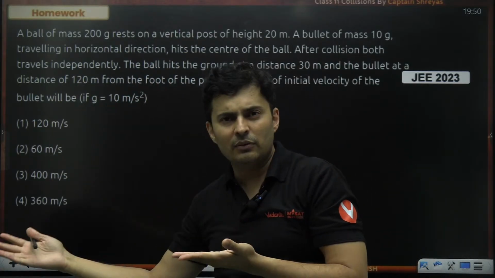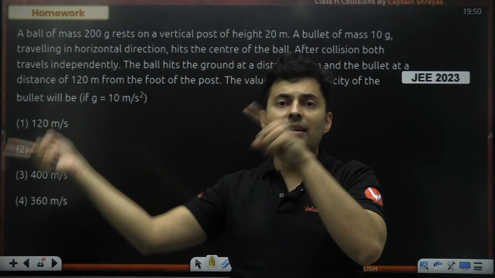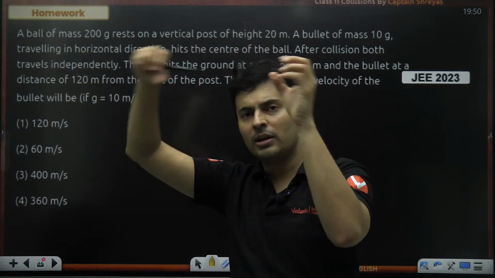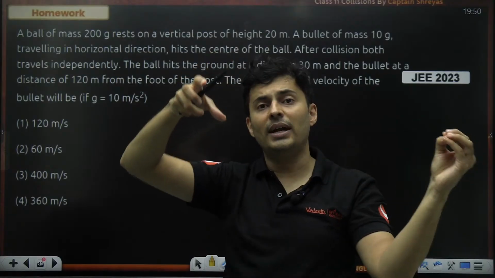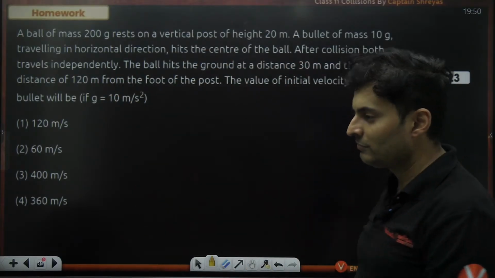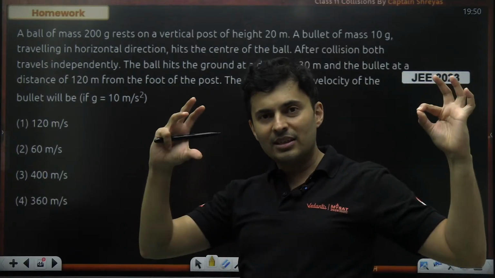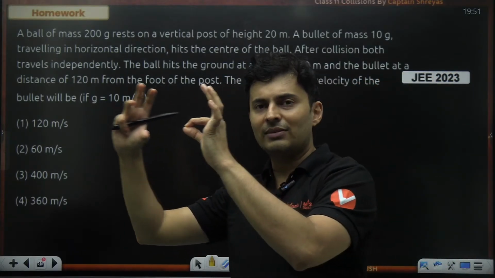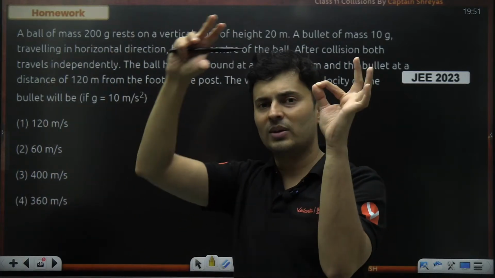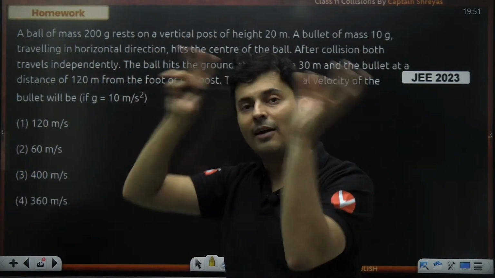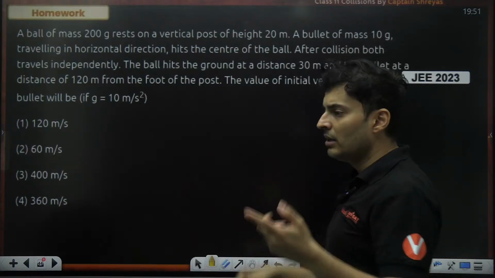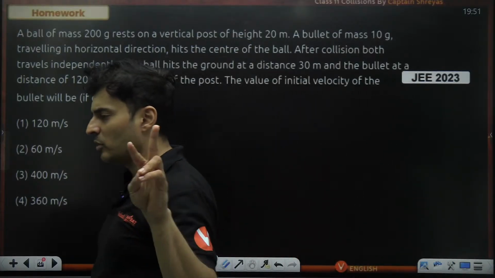So depending on where they fall, you can retrace what was their original speed once the bullet struck the ball. That speed you can use to find out with what speed the bullet was actually hitting the ball. Okay, so you have to find the speed with which the bullet hits the ball, because after that they will go and fall somewhere. So if you know the range, you can figure out what were their speeds. That will be the speeds after the collision. From that, use conservation of momentum and figure out the original speed of the bullet. It's a combination of projectile and collisions.